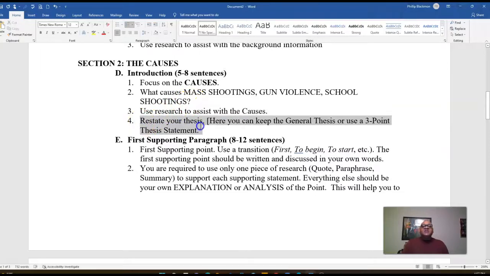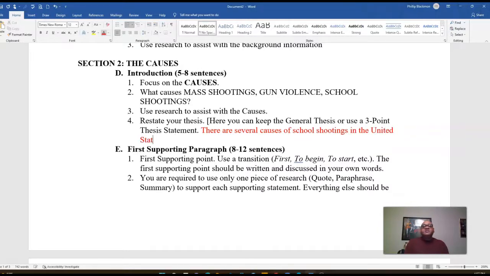The thesis statement should just be general. I do not want you to go and give me a plan of development. If I keep this general, and let's say I want to focus on school shootings, I can write just a general thesis statement that says there are several causes of school shootings in the United States. The end, right? That's going to be my thesis statement.